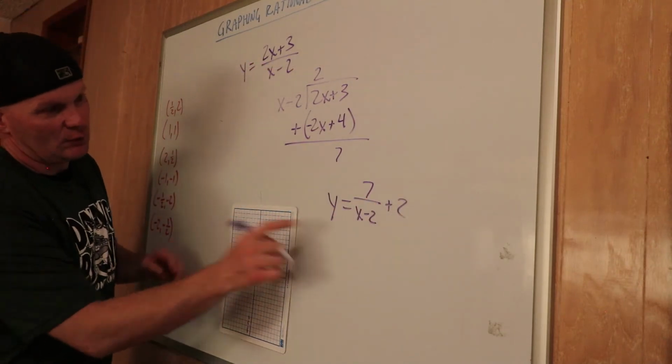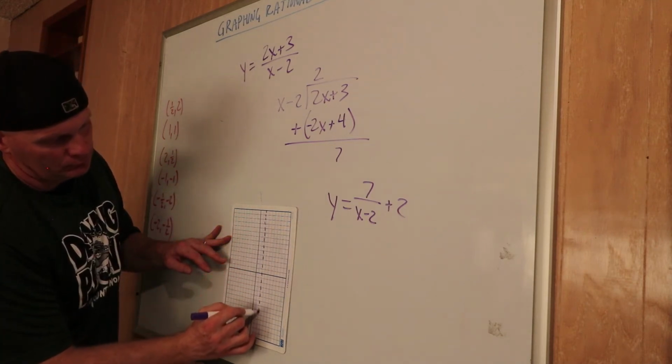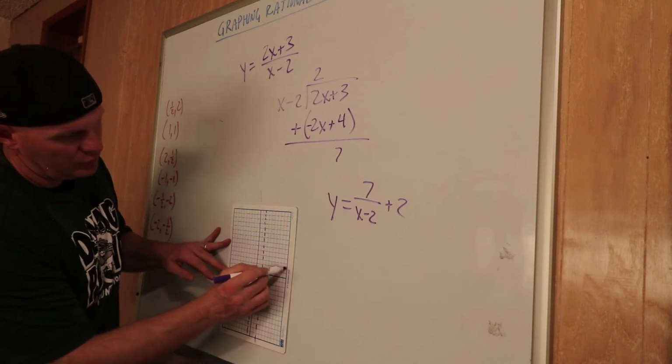Okay? That means my asymptote moves 2 to the right, and my other asymptote moves up 2.